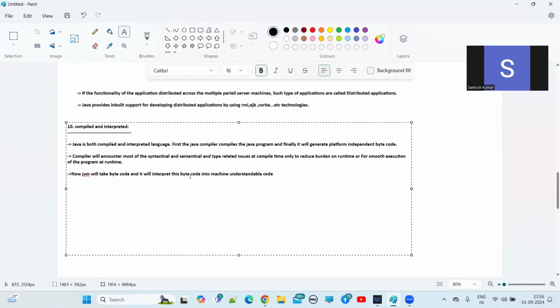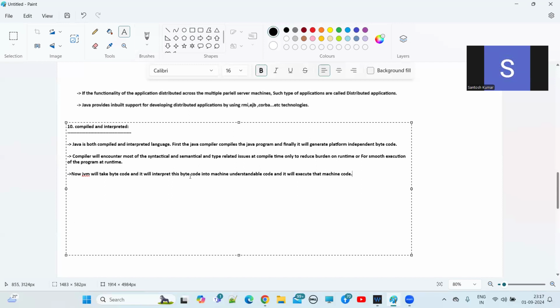Machine understandable code means what, guys? Underlying operating system understandable code. And it will execute that machine code.